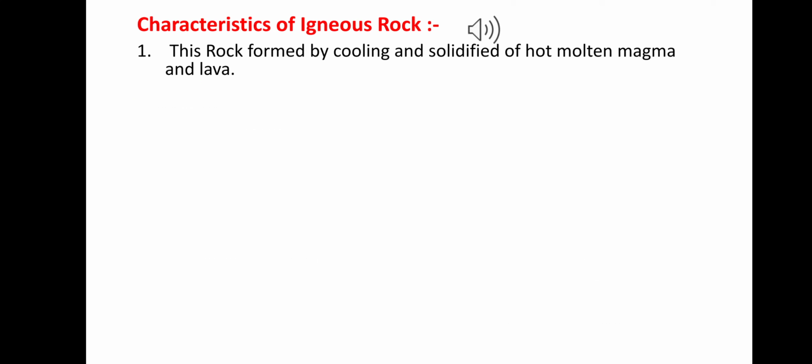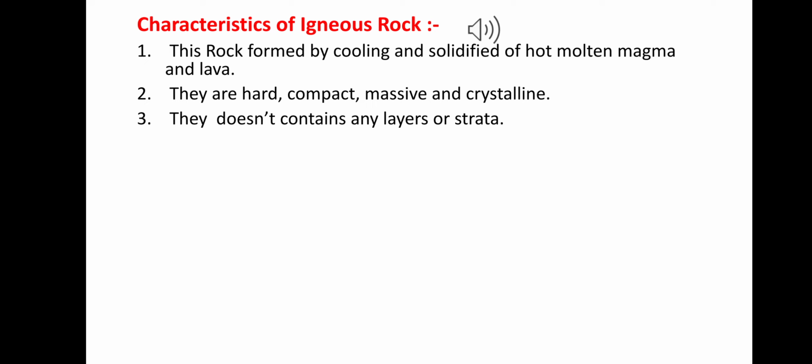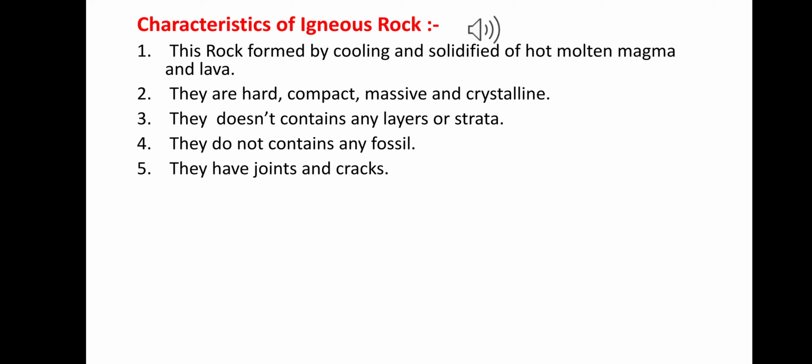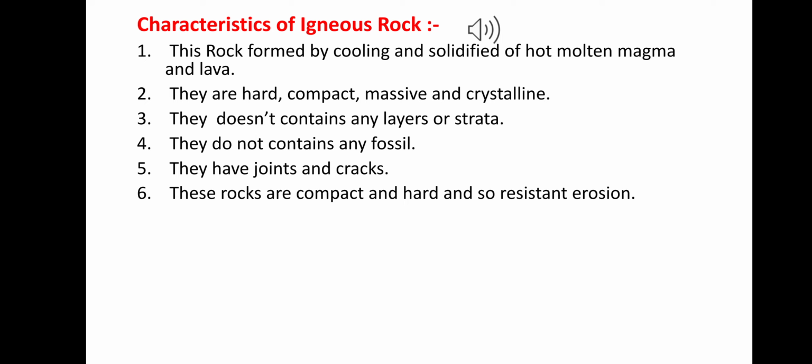Now we discuss the characteristics of igneous rock. Igneous rocks have certain characteristics. Number 1, igneous rocks are formed by cooling and solidification of hot molten magma and lava. Number 2, they are hard, compact, massive and crystalline or semi-crystalline. Number 3, as they are formed from molten magma or lava, they do not contain strata or layers. Number 4, they do not contain any fossils. Number 5, they have joints and cracks. Number 6, these rocks are compact and hard and so resistant to erosion.